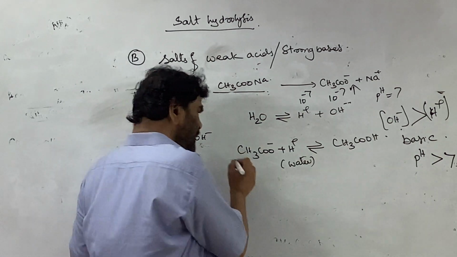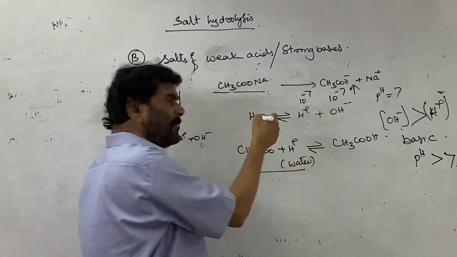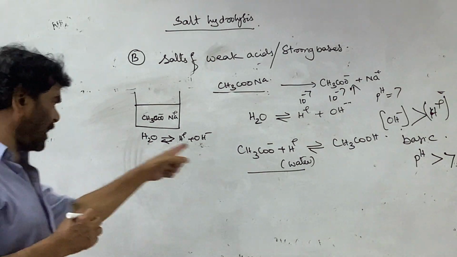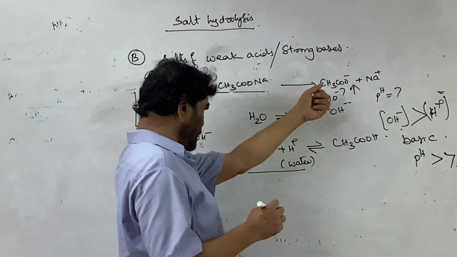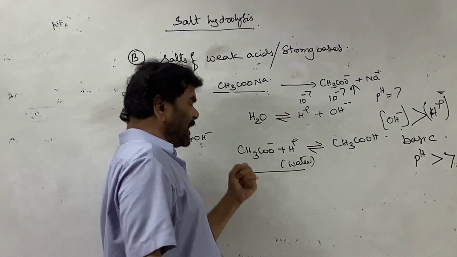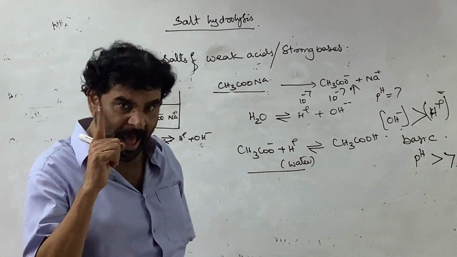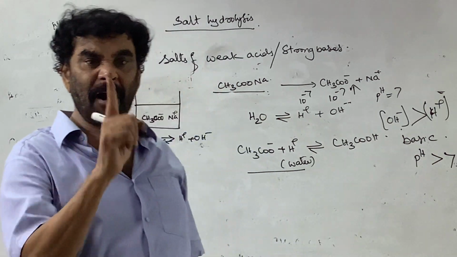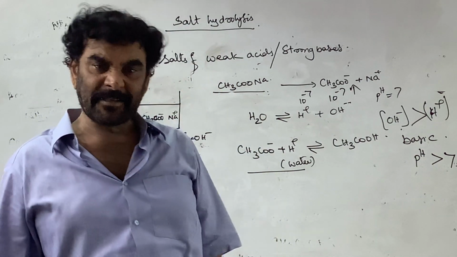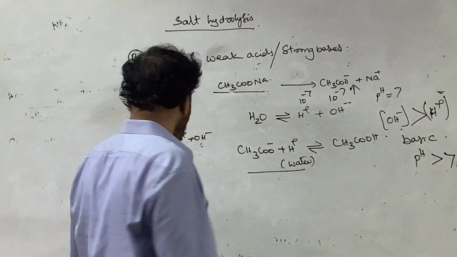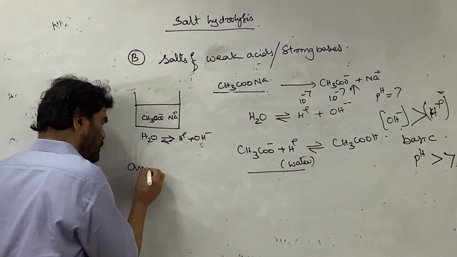This is the property of a salt of a weak acid and strong base. So which is responsible for disturbing the water equilibrium here? The anion is disturbing the water. The anion selectively takes the H plus ions and disturbs the water equilibrium. In a salt, if the anion disturbs the water equilibrium, it is called anionic hydrolysis.